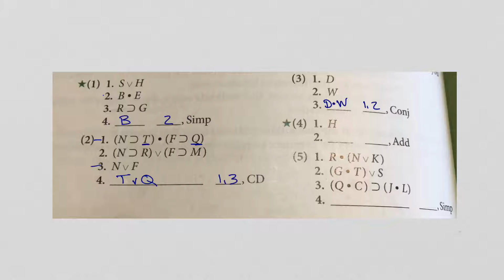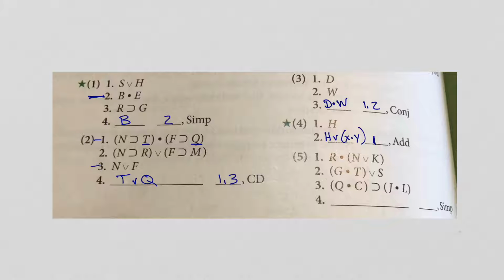Now 4, they want us to add. Okay, what do you want to add? I don't care. You can do that for all I care. It really doesn't matter, because H is true. We already know that. So it doesn't matter what you add onto it. H is true. Overall, the statement's going to be true. So this time, you're just adding from line 1. You don't need to have 2 lines. We just use that one line. Same thing with the first one over here. We just use this line right here. So we just put 1.